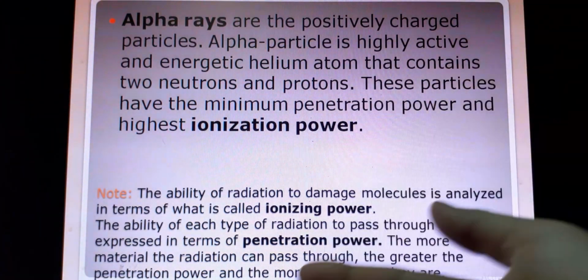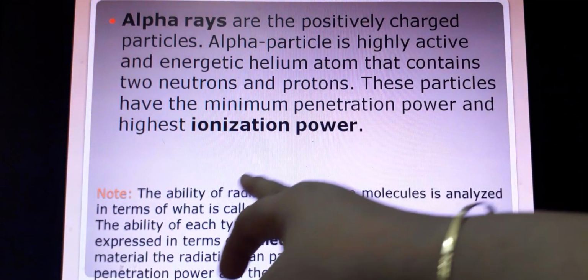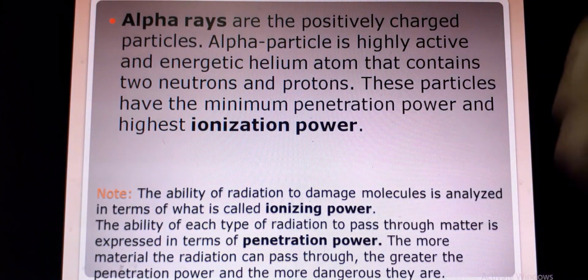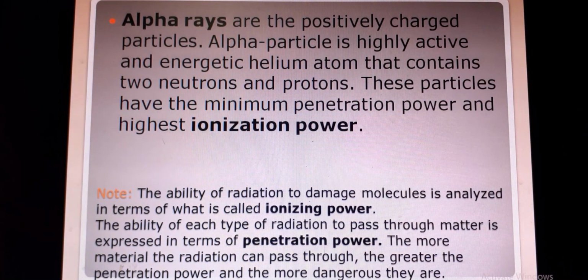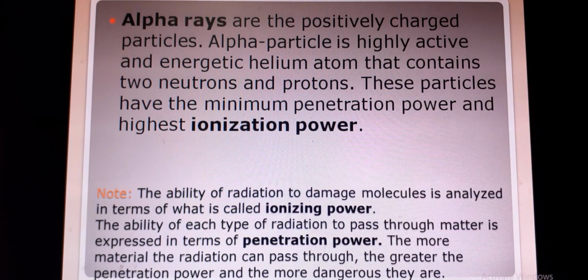Penetration power means the ability of radiation to pass through matter. That may be paper, wood, glass, lead, etc. And ionization power means the ability of radiation to damage molecules. That means when radiation passes through, the molecules will be ionized and may be damaged. This power is known as ionizing power.